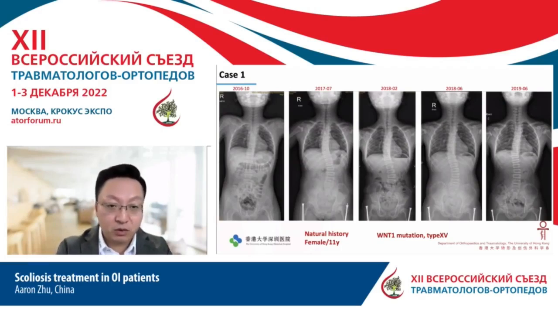This is the natural history of a patient with more than 5 years of follow-up. The patient presented with a straight spine, but as the patient became older, the lower limb got a fracture, and we put in intramedullary nails to correct the deformity and the fracture. The patient also presented with a mild scoliosis that slowly progressed. This is a WNT1 mutation, type 15.